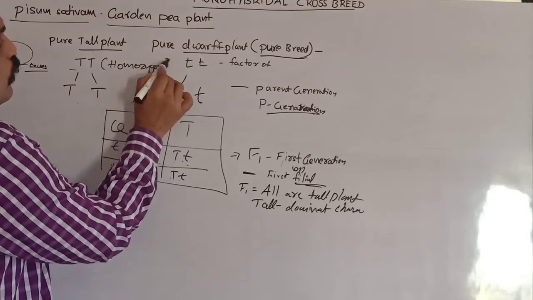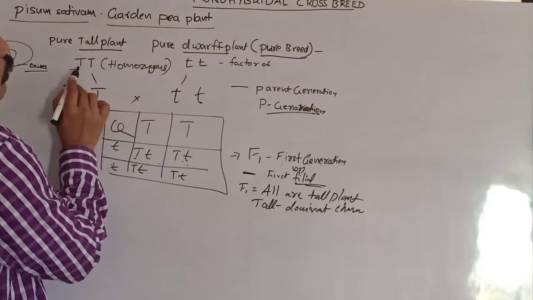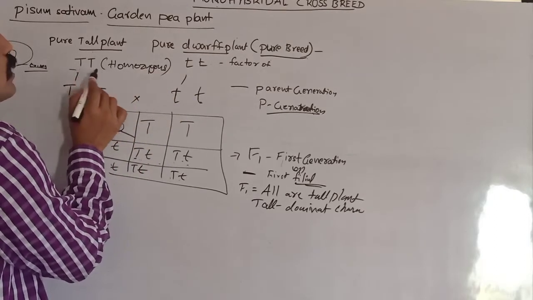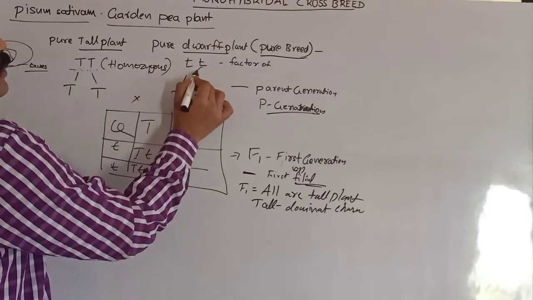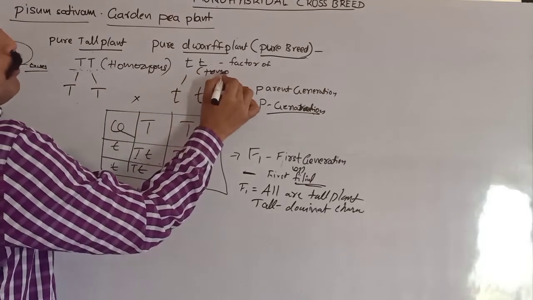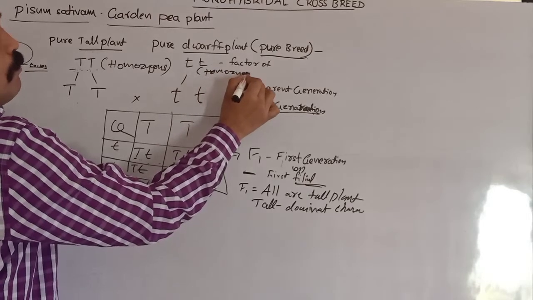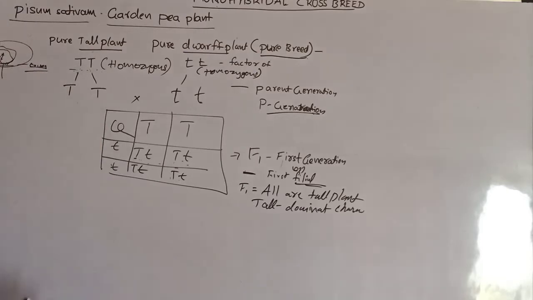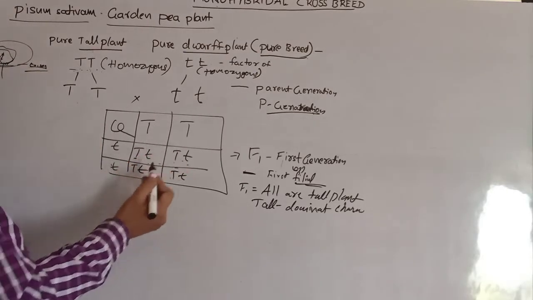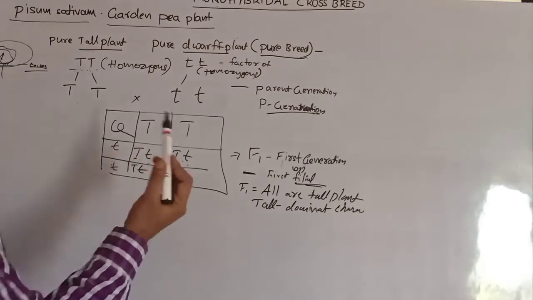Homozygous means whatever alleles or traits are there, both are the same: capital T, capital T. That means pure breeds. But in the F1 generation, we got heterozygous plants. Heterozygous plants have both characters, that is, both parents' characters.